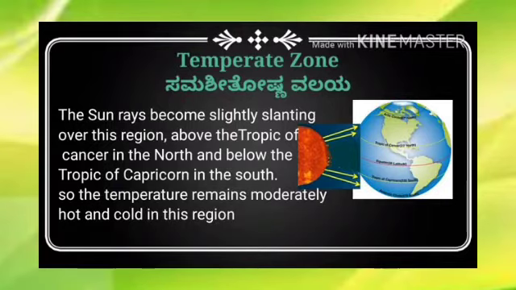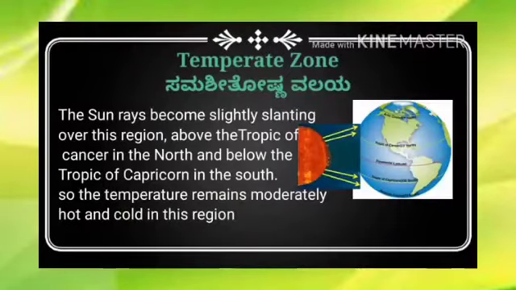And below that equator, one more horizontal yellow line is there. That is Makara Sankranti Rutta, I mean Tropic of Capricorn. Above the Tropic of Cancer in the north and below the Tropic of Capricorn in the south, the sun rays are falling slightly slanting.